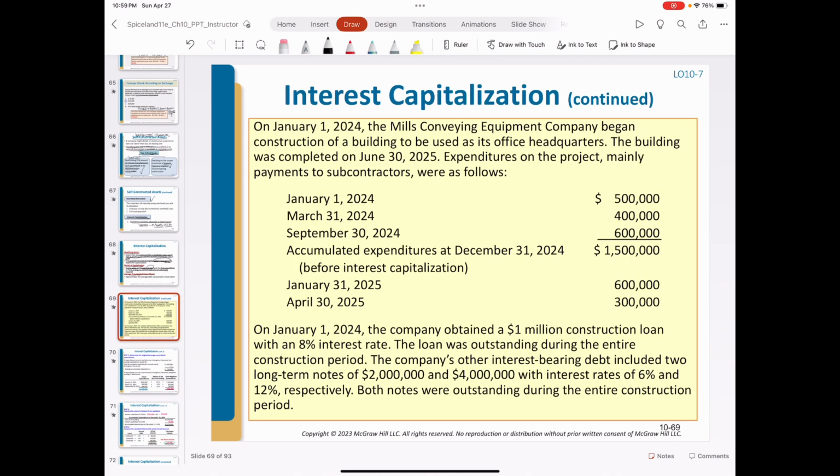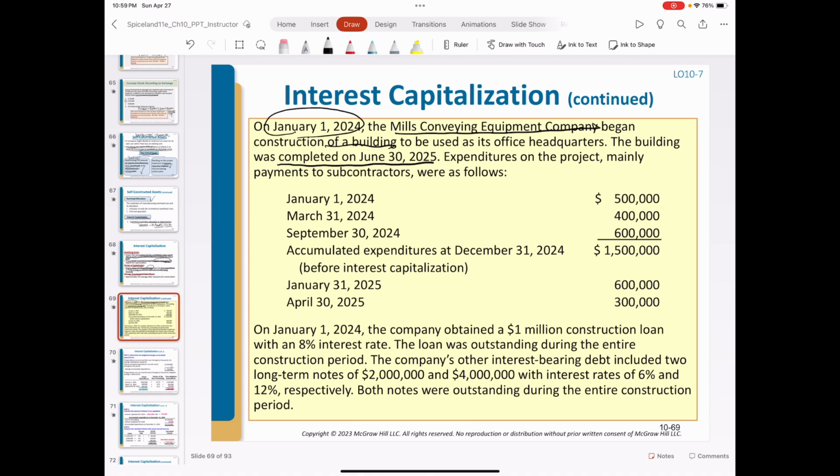This company decides to construct a building themselves, starting on January 1st, 2024. So this is when the project or construction starts, or when the interest should be capitalized. The building will be complete next year, June 30th, 2025.